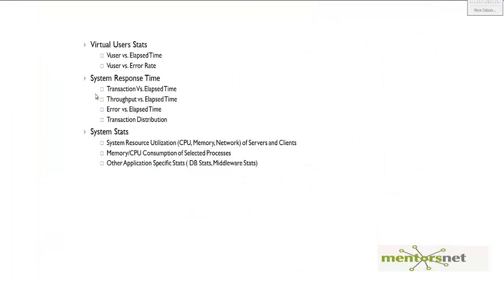The way that I approach this, I first figure out how my virtual user stats are. This graph is going to tell me more or less whether the test ran fine or not. For example, if the virtual users are stopping in the middle of the test, let's say you start with 50 users, then after 5 minutes you only run 40 users, 10 users stopped, then you cannot really claim the result for a 50 user test that you planned to start. That is why the first thing I check is whether the users are running fine or not.